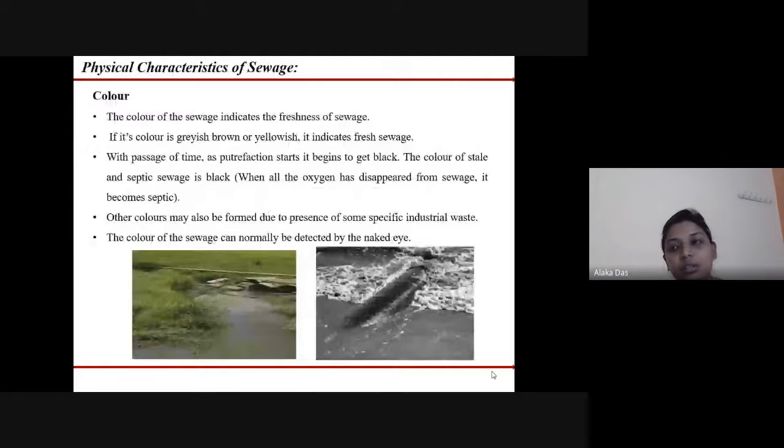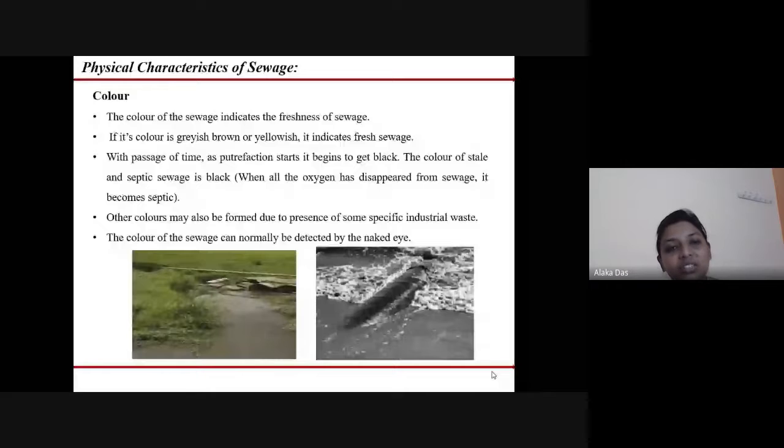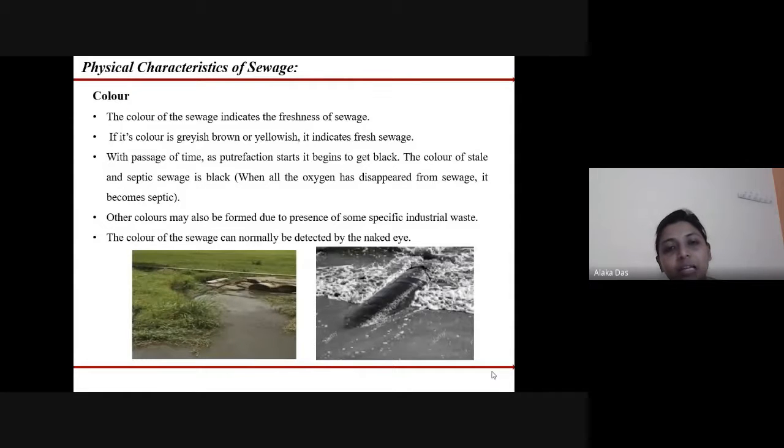The color of the sewage: from the color, we can indicate the freshness of sewage. Fresh sewage is grayish, brown, or yellowish in color. But with the passage of time, as decomposition or putrefaction starts, the color changes. It begins to get black. So the color of stale and septic sewage is black, which indicates that the oxygen present in the sewage has disappeared due to the decomposition process and it has become septic. Other colors may also be formed in the sewage due to the presence of some industrial wastewater. The color of the sewage can normally be detected by the naked eye.